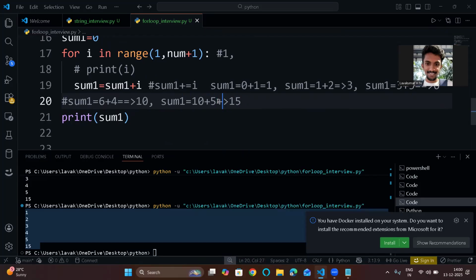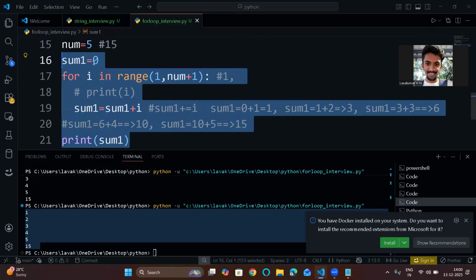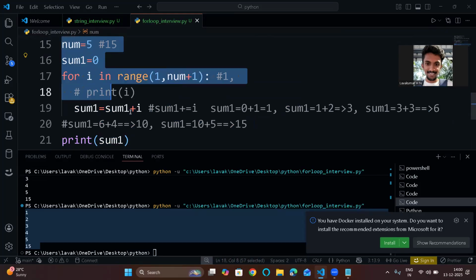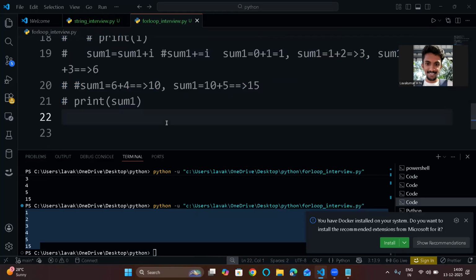This is what is happening in every iteration. So at last I'm printing sum1, that is 15. So this is how you can sum till the given number. No matter which number is given, if it's 10 or 20, the same logic will work. No need to worry about anything.